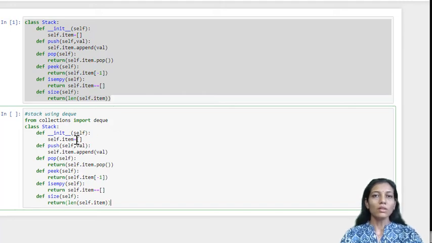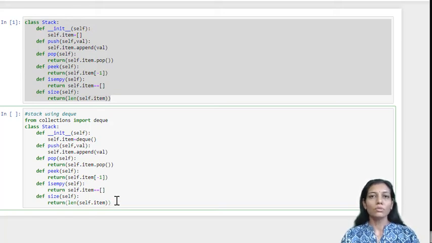Here, instead of implementing the stack using a list, which we have done in this line, we'll be using a deque. This is the class whose object we are making over here. So item is no more a list, but an object of type deque. The rest of the things will remain the same. Append is the method which is supported by deque. Pop is also supported.